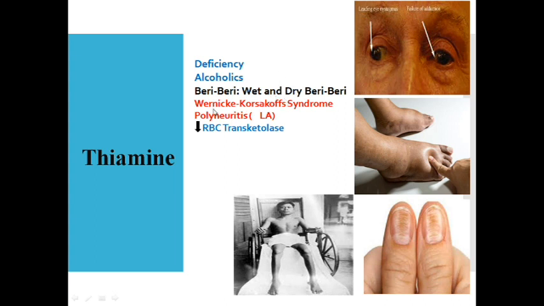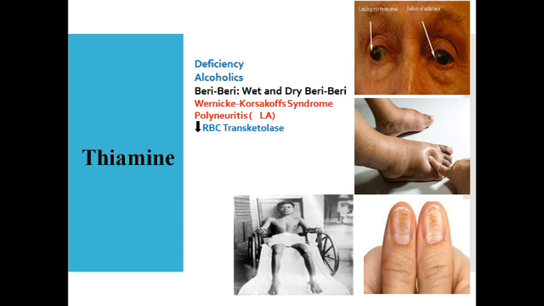And there is something called Wernicke-Korsakoff syndrome. Wernicke encephalopathy is a triad of 3 things, that is COA. C stands for confusion, O stands for ophthalmoplegia, and A stands for ataxia. A patient with thiamine deficiency can develop this syndrome, wherein the patient has a lot of confusion. Ataxia means irregular movement. There is a problem with balancing of the body and coordination of muscle movements, and the patient has a tendency to fall. And the patient with Wernicke's encephalopathy will have ophthalmoplegia, where there is paralysis of extraocular muscles.